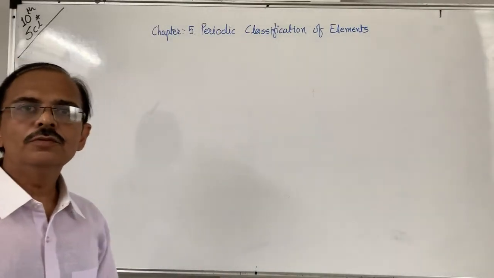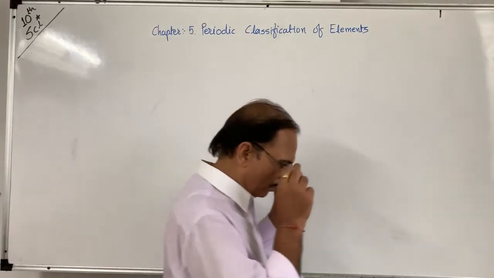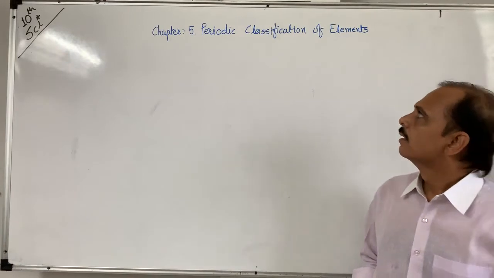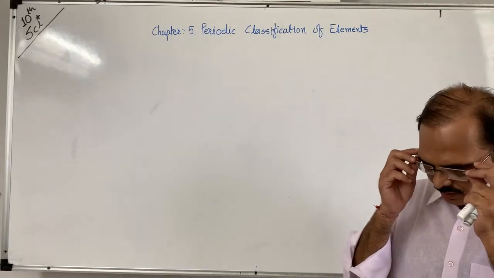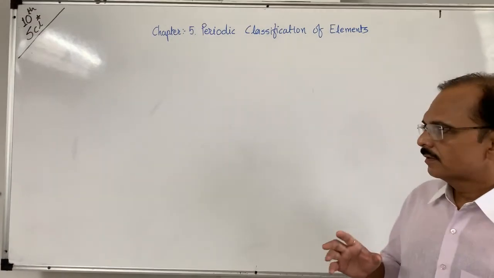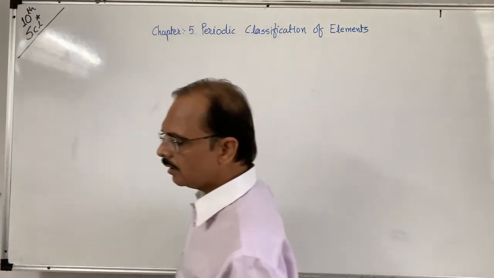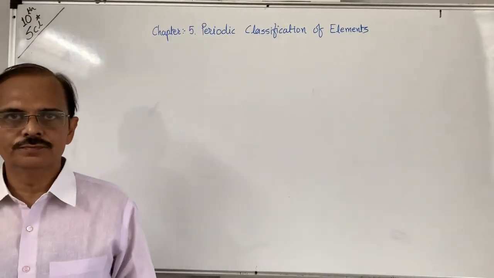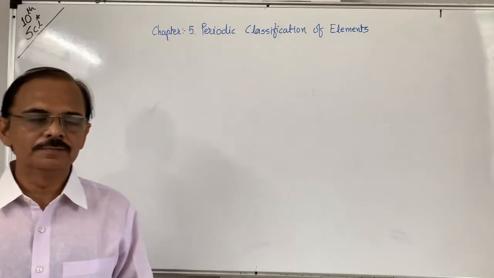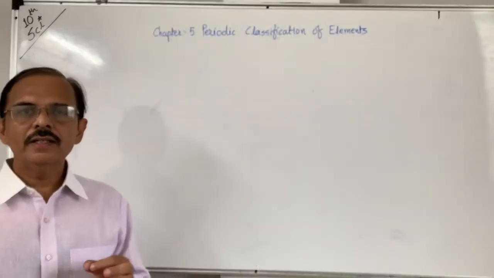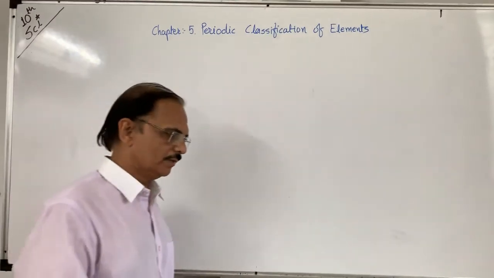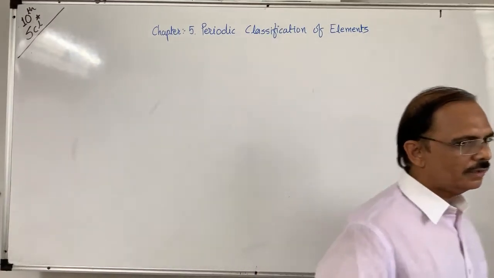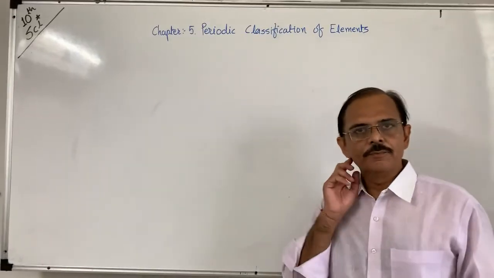Let us start the new lesson, chapter number 5, periodic classification of elements. Most important chapter for your further study also. You know that 118 to 119 elements are known. In your textbook 118 are given. Out of 118 elements, 94 are found in nature, and the remaining are prepared in the laboratory.